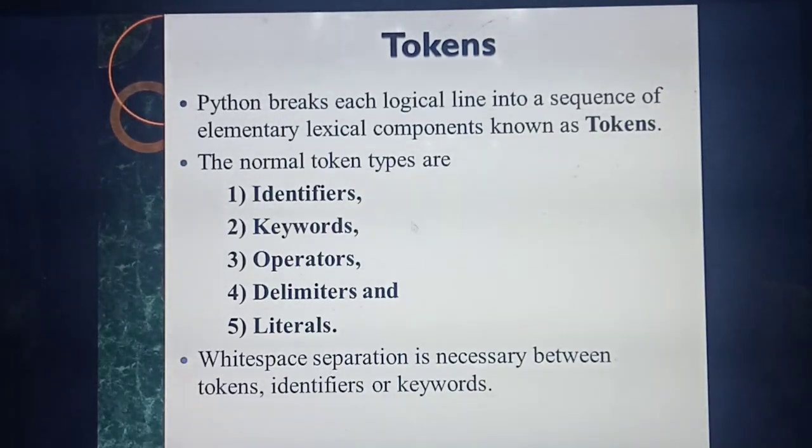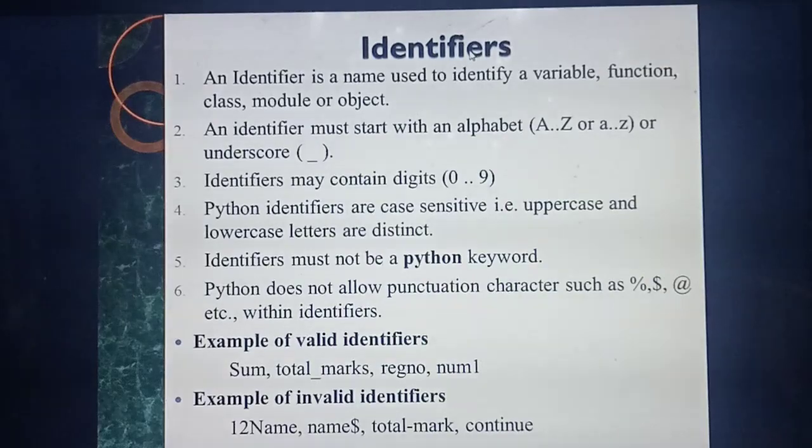Okay. So now you are going to study each and every topic in detail. What's the first topic? Identifiers. So normally, what's the meaning of identifier? Normally you have an ID card, isn't it? What's the use of an ID card? Identity card. It gives the information about who that person is, isn't it? What's the name of the person? What's the address of the person? That means it gives all the personal details.